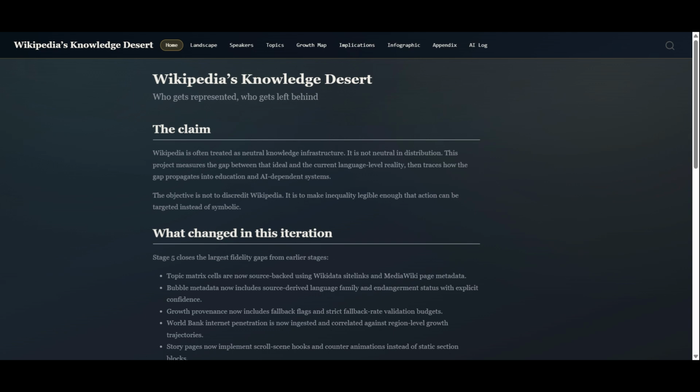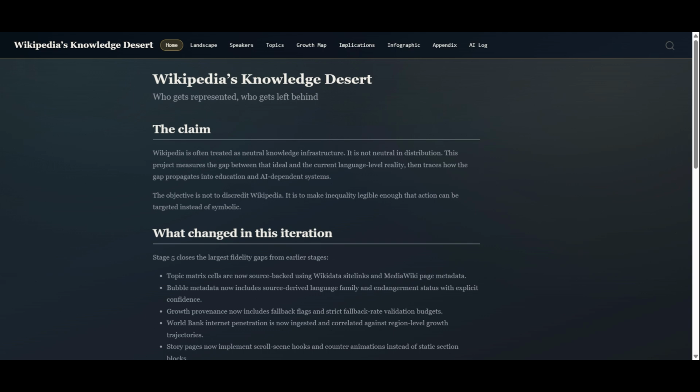Then we have linked maps and the growth chart. Then we have storytelling scenes across the narrative. Then we have a technical appendix, in which we can look at how things are working. And then we have an AI usage log, and then we have strict validation, so outputs are consistent and source-backed. We also had to check that there is no dummy data or anything that broke when we were fetching or processing the data.